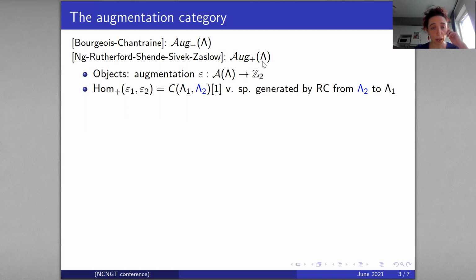Then we have some morphism spaces between two augmentations, which will be denoted hom plus. So these morphism spaces between two augmentations are given by the vector space generated by Reeb chords from lambda 2 to lambda 1. So what are these lambda 2 and lambda 1?